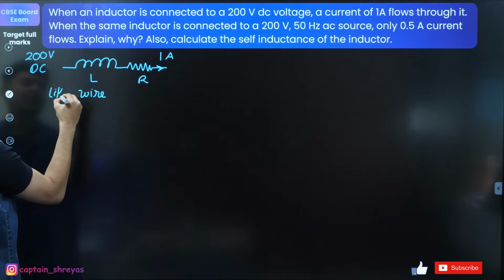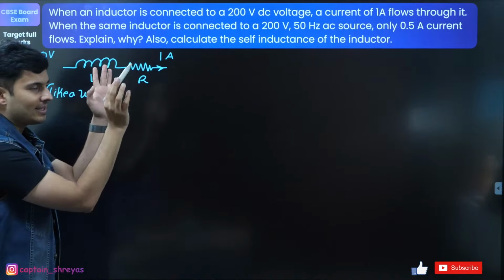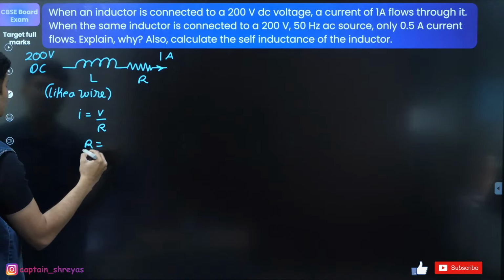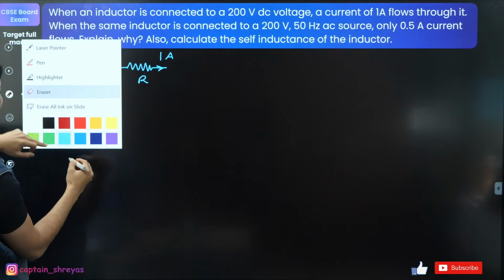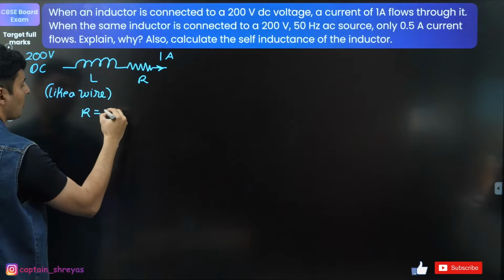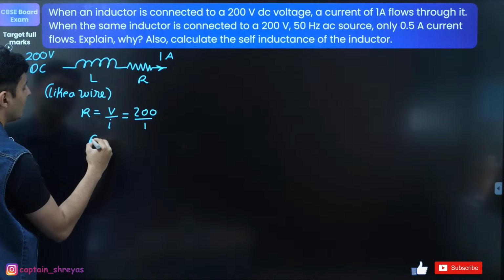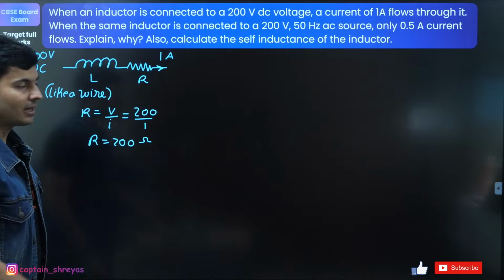So it's as good as saying there is only a resistor, and the current will be voltage by resistance, so R is equal to V by I. Voltage is 200, current is 1. So resistance is basically 200 ohms. That is one thing which I concluded.